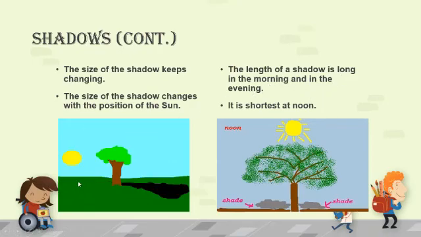See, a long shadow means either it is morning or it is evening. Okay, and the shadow is shortest at noon. See, when the sun is on the head, that means noon time, the size of the shadow is shortest. And when it is morning or evening, that time is a slanting shadow. See this one, slanting shadow, that is longest.